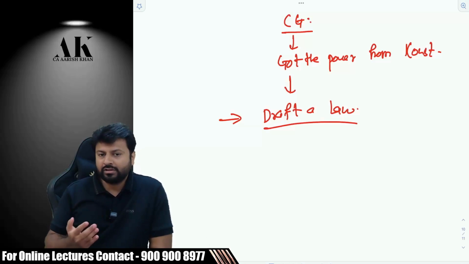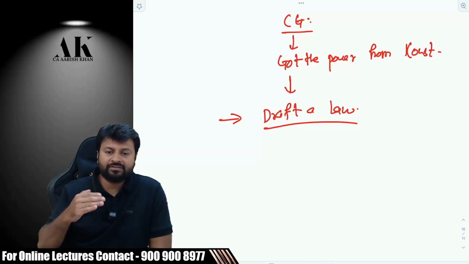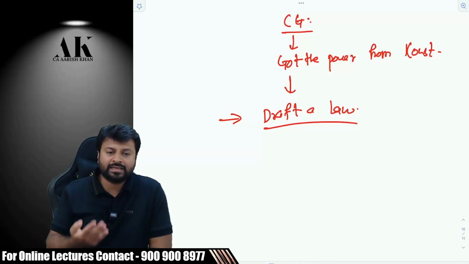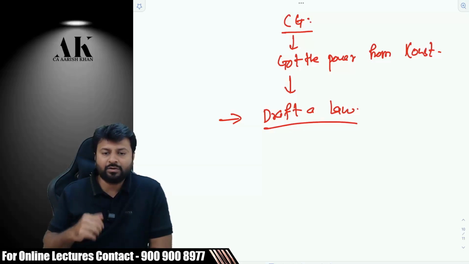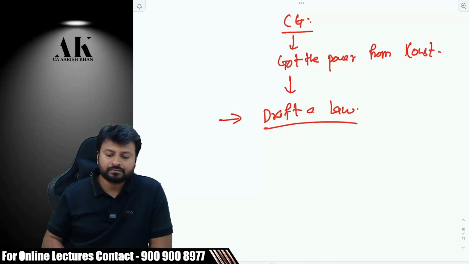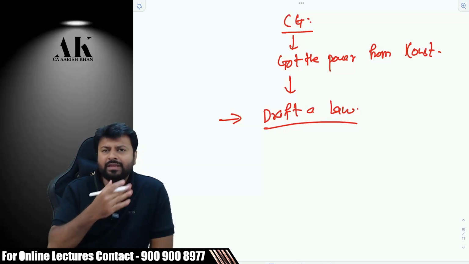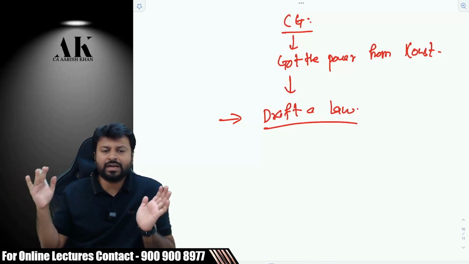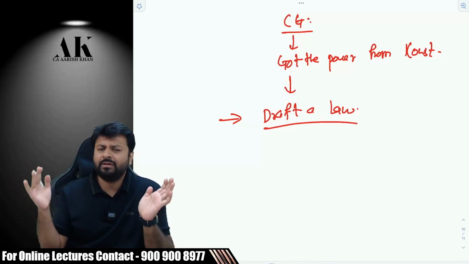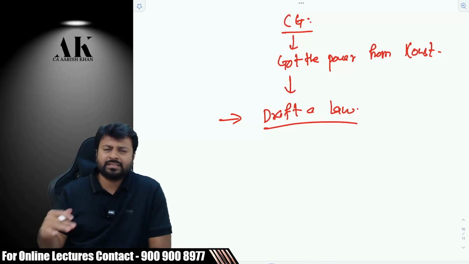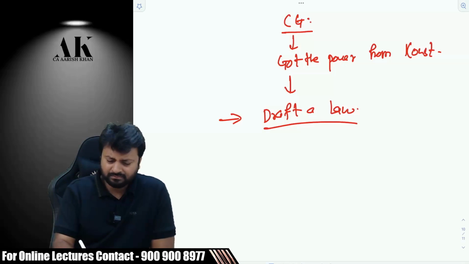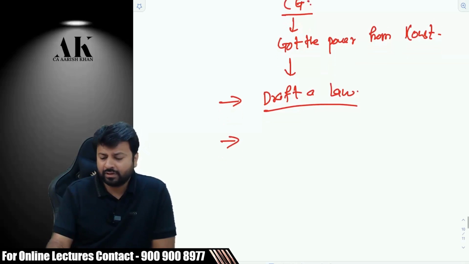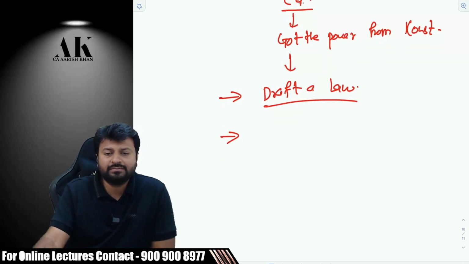Like for the GST law, they made various drafts. They shared them with different institutions like ICAI, big corporates, and so on, and they gave their opinions. After taking their opinion, they made the final law. So drafting and making the law is a very lengthy process. For that, the government will make a lot of committees and boards. CBDT, etc., will be involved in that. It's a lengthy process. Once the law is drafted, what is the next step? Please tell me. Please speak.